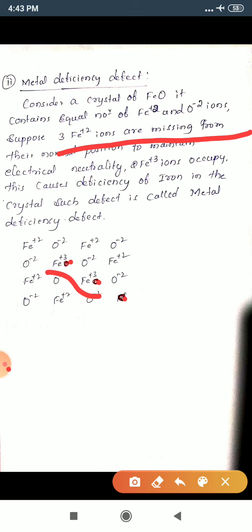So electrically it is neutral, balanced, but the number of cations decreases. See here, Fe plus 2 ions are not there in this lattice site. Hence it is called metal deficiency defect.